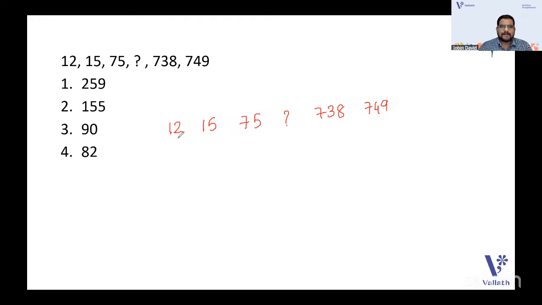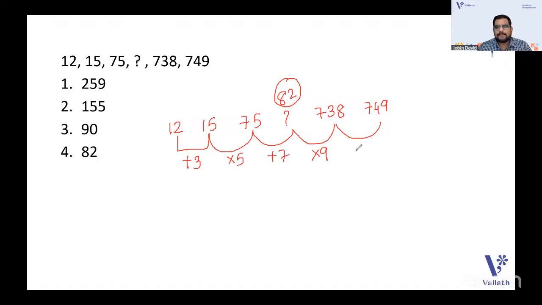Yes. So now I'll help you out. Now just see this plus 3. 15 and 75 is into 5. So next number, if I'm guessing that it is plus 7, so it may be 82. So there is a pattern. That means odd number, it plus and into. So next will be into 9. And this is actually plus 11.